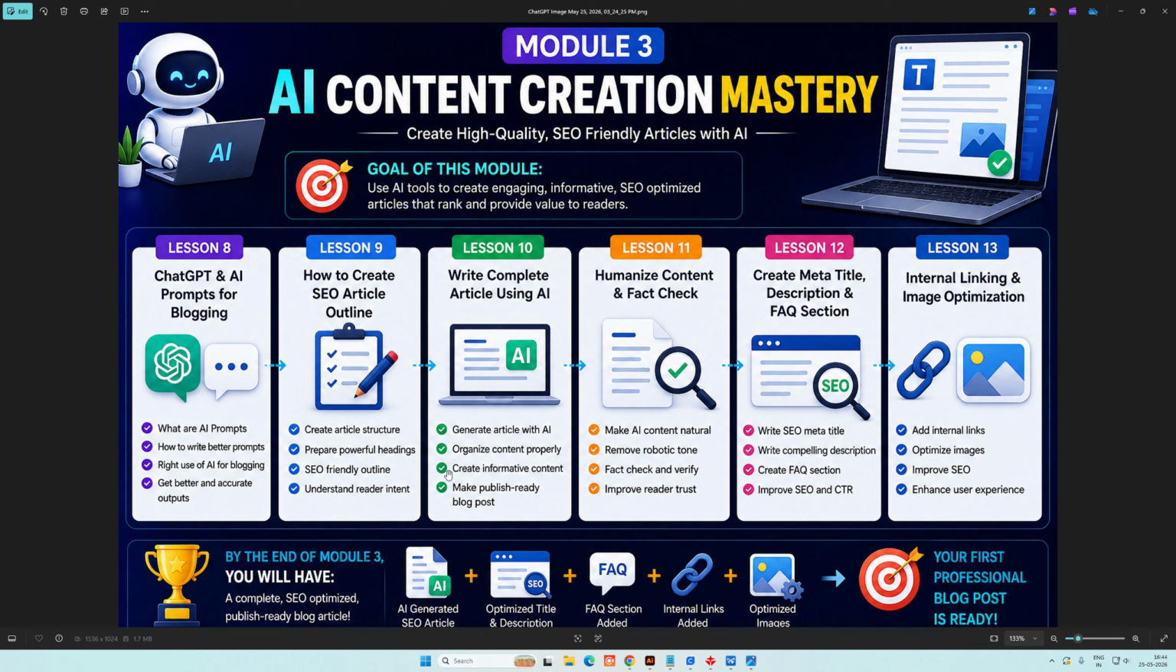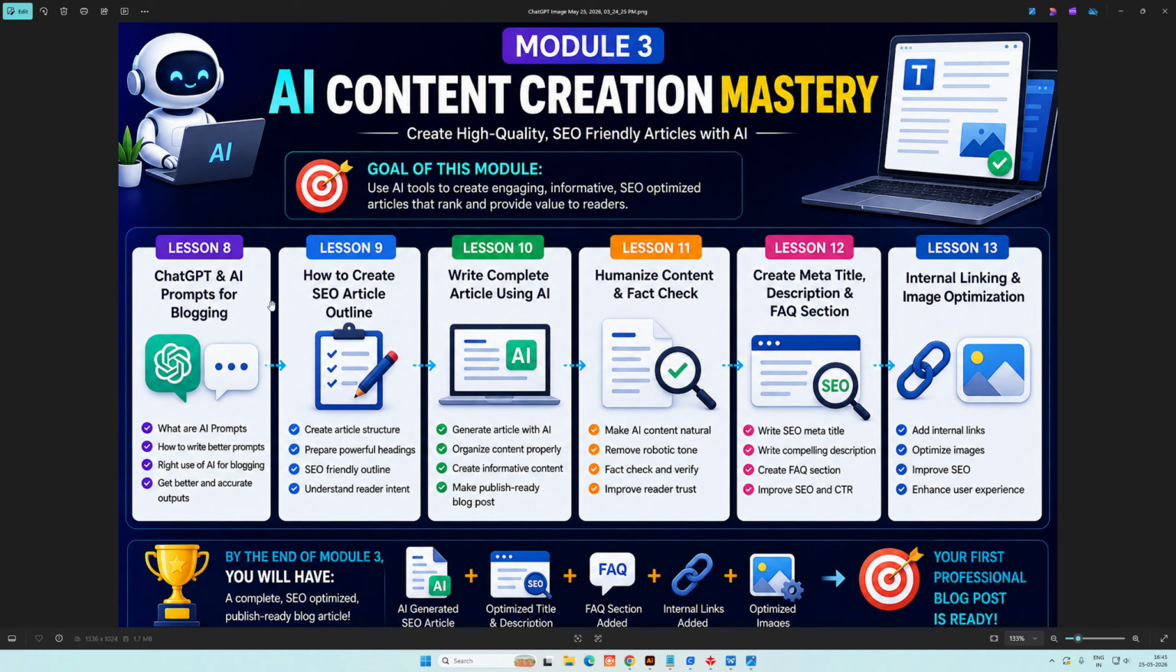But remember one thing: generating content with AI is easy. Generating valuable, SEO friendly, and human-like content is the real skill. And in this module, we are going to learn exactly that.